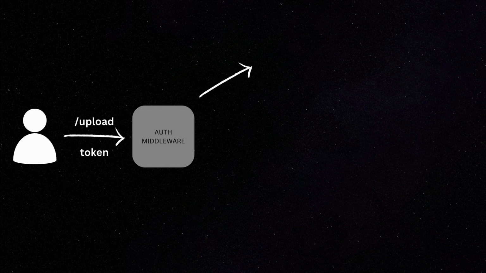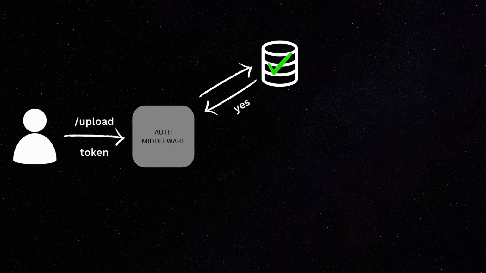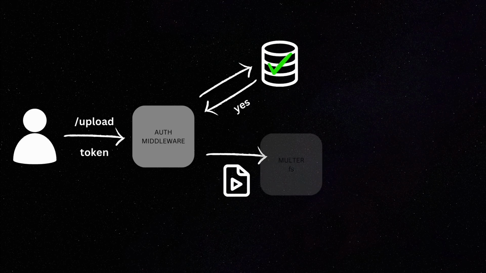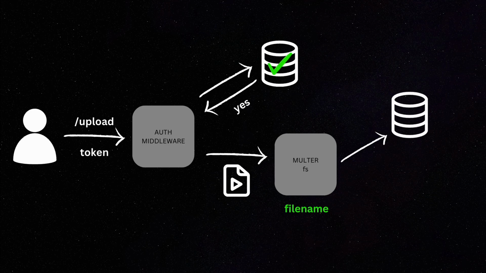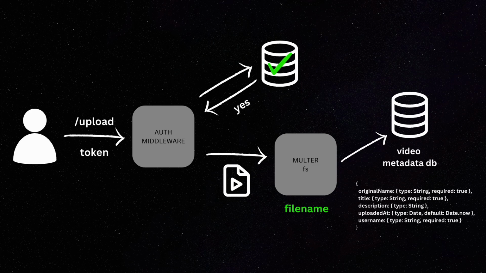Let me tell you. Now the front end will send a video file and authentication token. Then this authenticate user middleware is going to check if the user is logged in. And if they are logged in, then this video will be taken and Multer will save the video with a unique file name generated by the custom storage logic function. And then we will store this video metadata into the MongoDB database. And finally, the backend will respond with the success message and the video details. And this ensured that every video was securely stored and properly tracked and linked to that user.